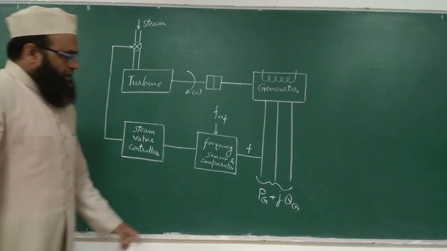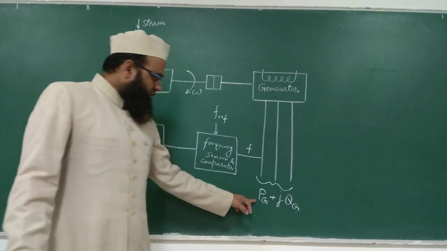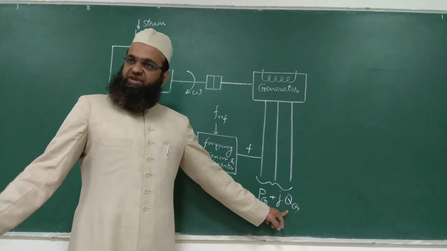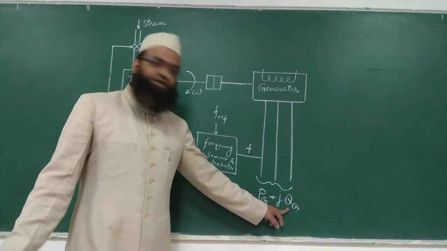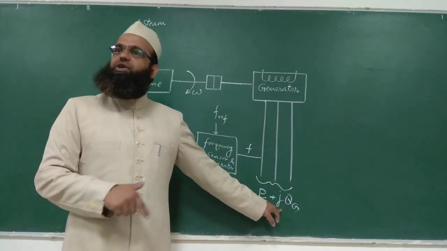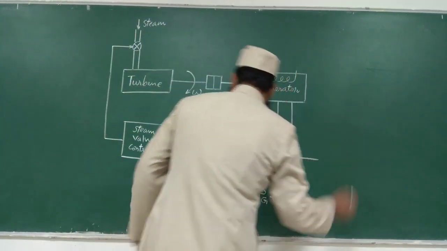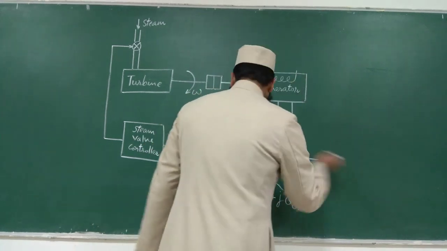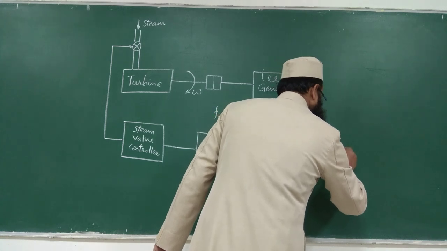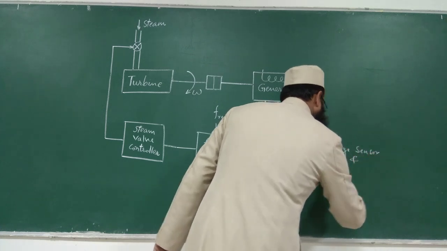Okay. Now come to reactive power generation and demand. Similar to active power, these two, demand and generation, must match. It means QG, the reactive power generated by this unit, must match the QD, the demand on this unit. So again one more sensor: voltage sensor and comparator. Just write it here.